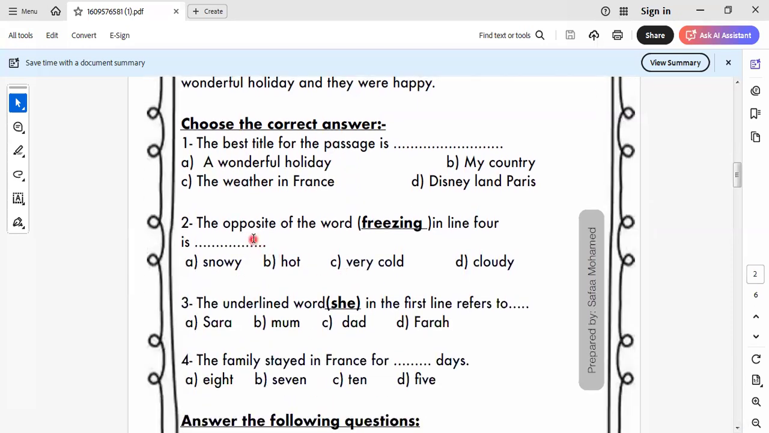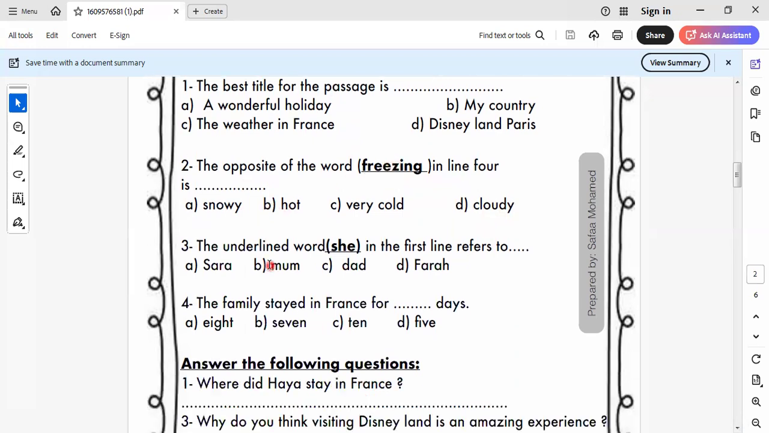Let's go to another one here. What is the opposite of freezing? Is the opposite of freezing snowy? I think snowy, we know that depends on ice, so it is not the opposite. Very cold depends on freezing. Cloudy is describing the weather, not here. So the opposite of freezing will be hot.